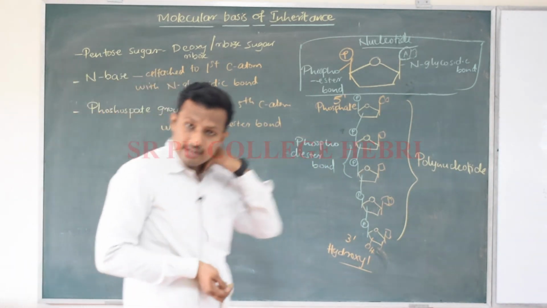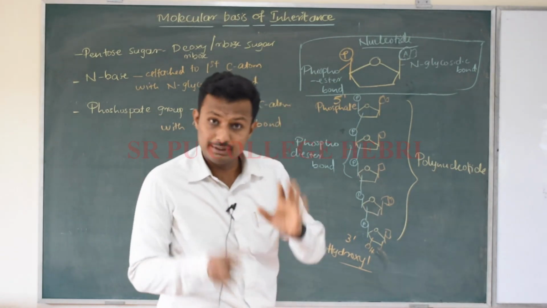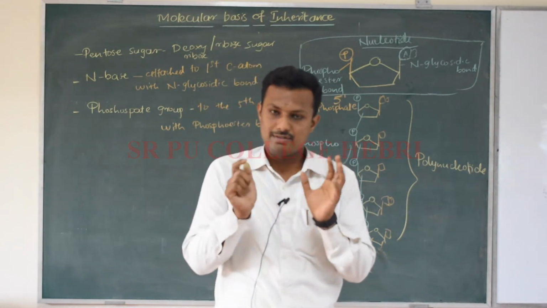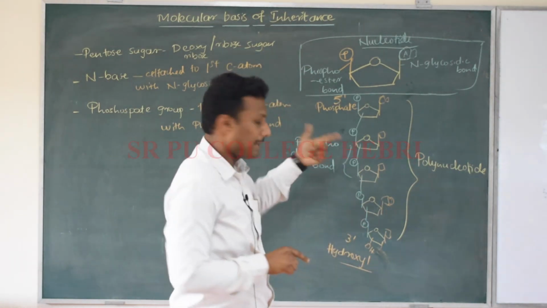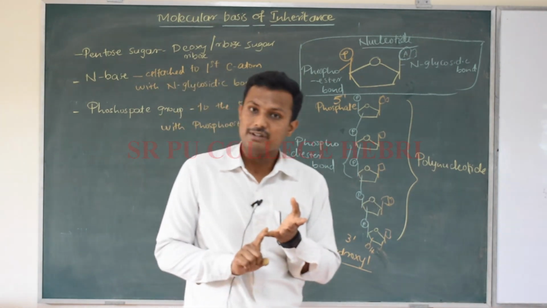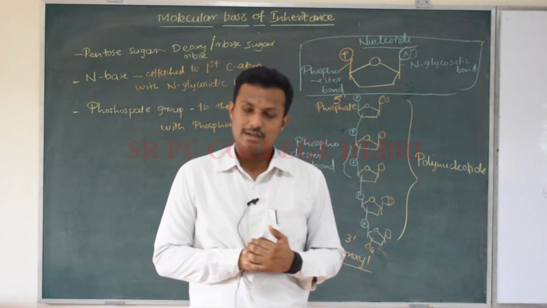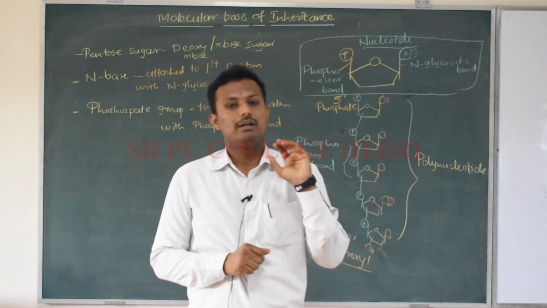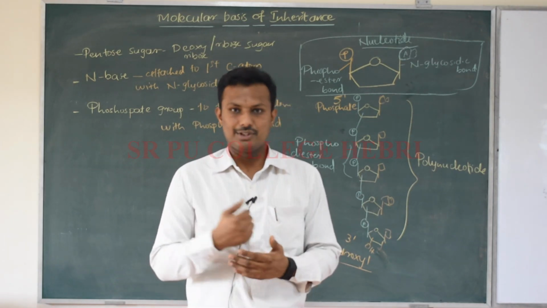It can be in DNA or it can be in RNA. The differences I have already told you with the structural differences when we talk about DNA and RNA. One difference is that the pentose sugar is different. The other difference is that thymine is present in DNA and uracil is present in RNA. Okay. In the next session, I will talk about the DNA double helix model, who proposed it, and all that, let us consider in the next class.